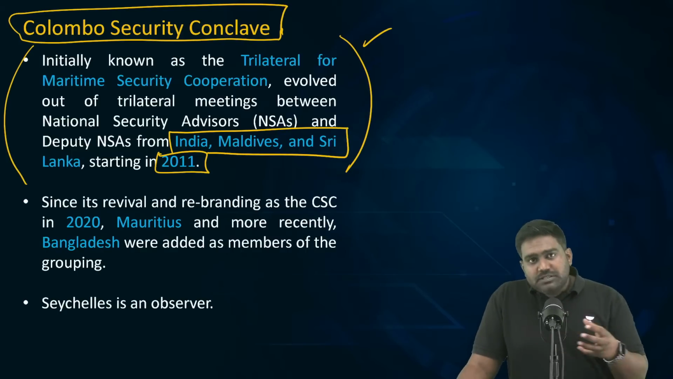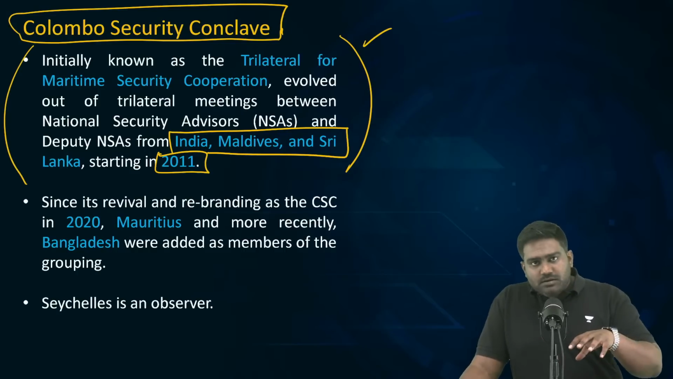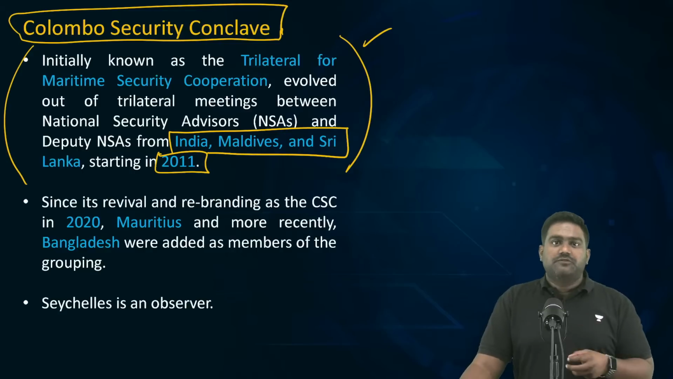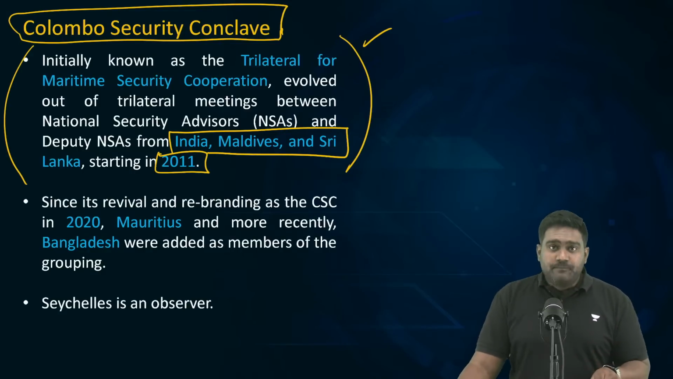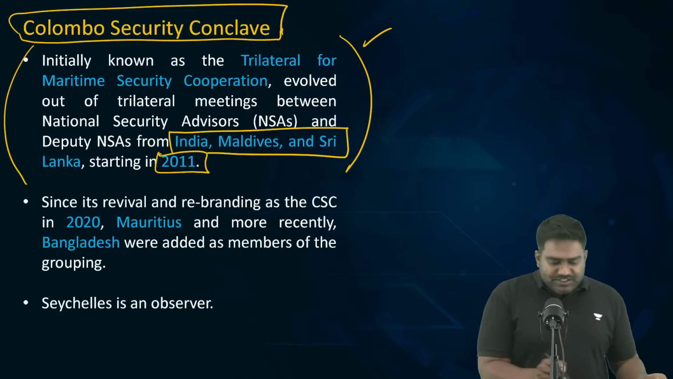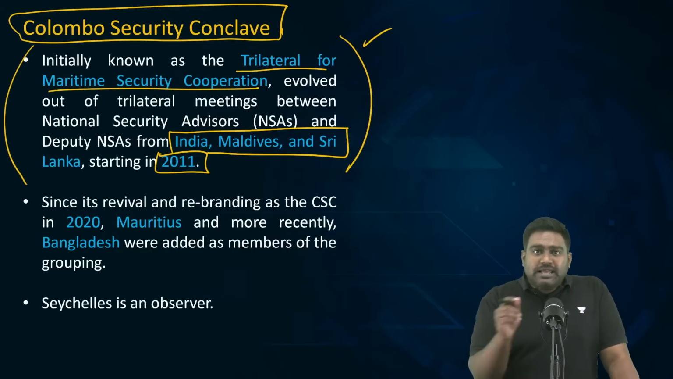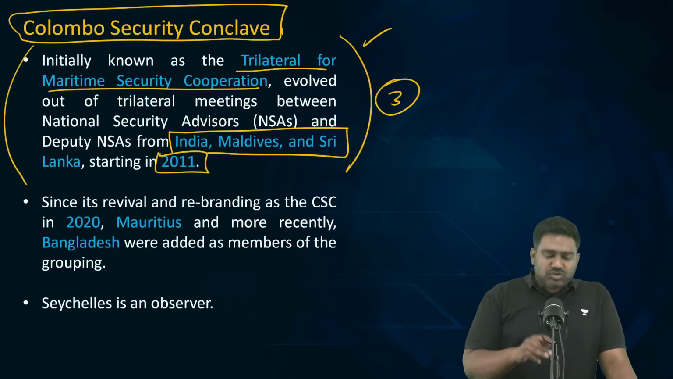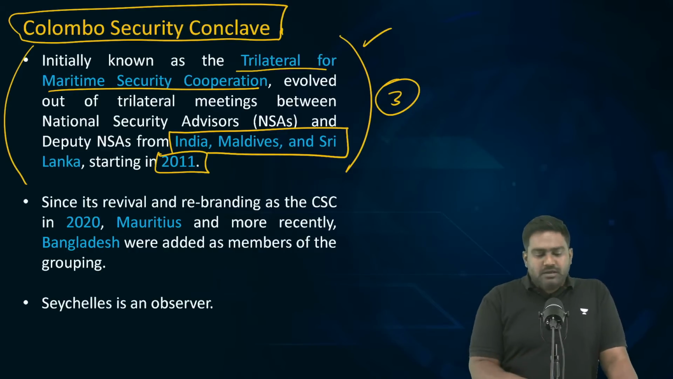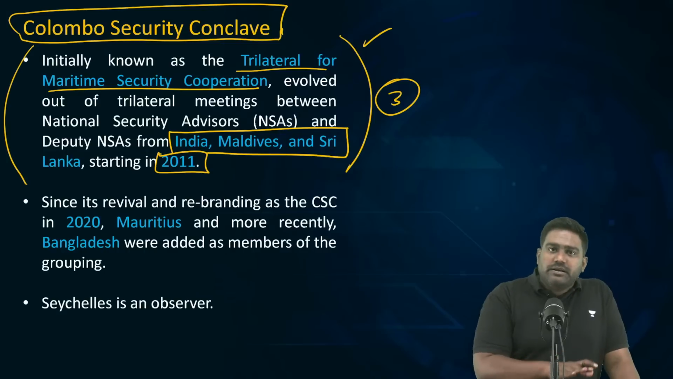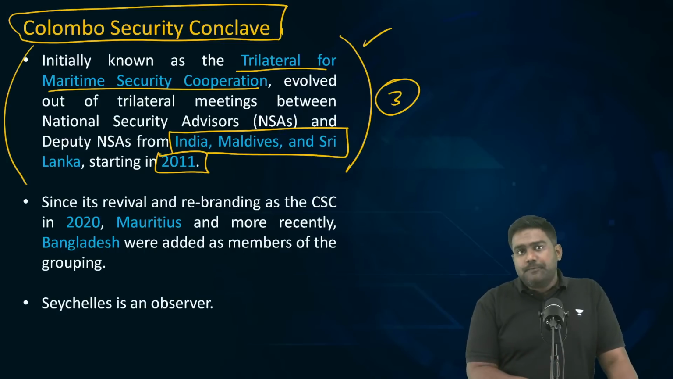So, as part of the security relations and the defense relations, India proposed the idea that Indian Ocean countries have to work together in the field of security. And in 2011, we established what was known as the Trilateral for Maritime Security Cooperation. So, it only included three countries initially, and it was not called Colombo Security Conclave. It was just called Trilateral for Maritime Security Cooperation, including India, then Maldives, and Sri Lanka.